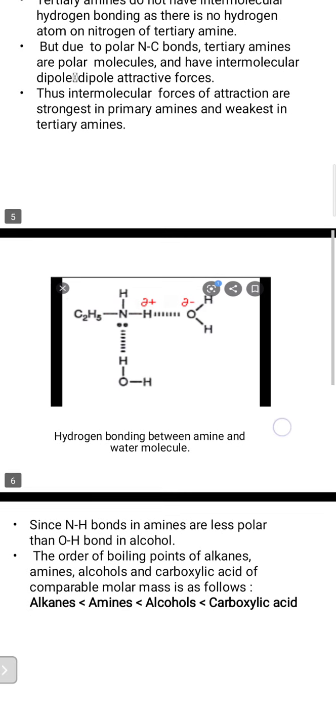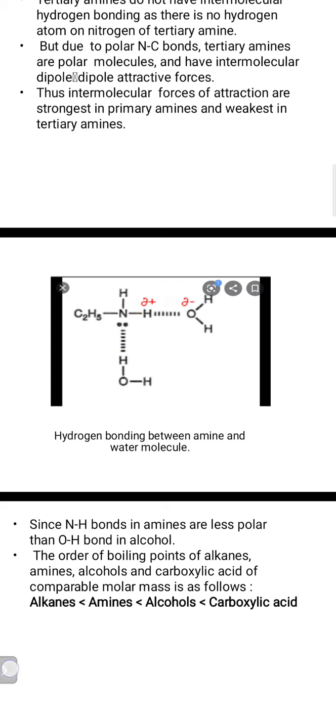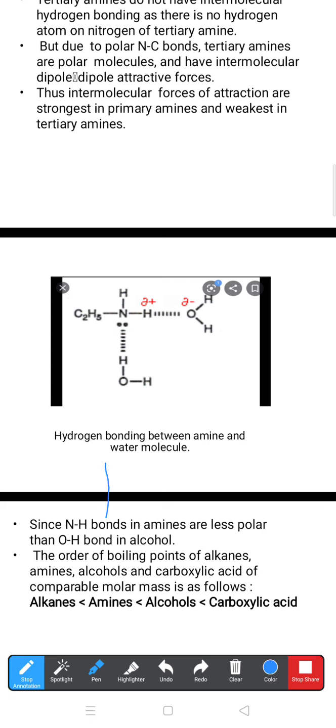Regarding this structure, I want to state that it is of hydrogen bonding between amine and water molecule. In that, C2H5NH2, here C2H5 is the ethyl group, the central nitrogen, near that a hydrogen atom which has the delta plus charge, then dotted, after that oxygen and two hydrogens. So oxygen acquires a delta minus charge.